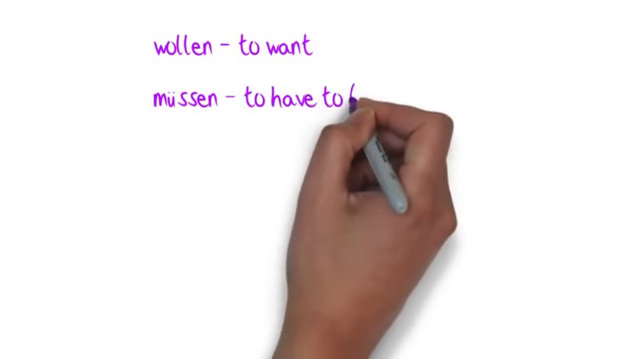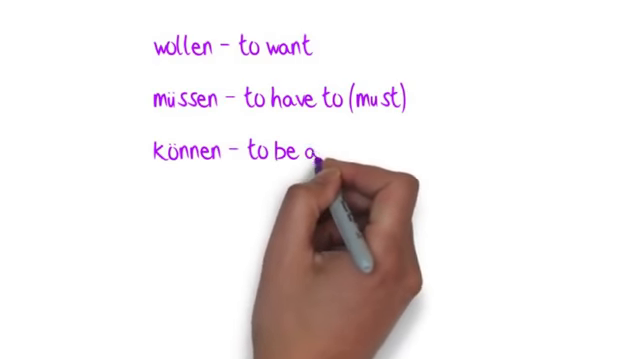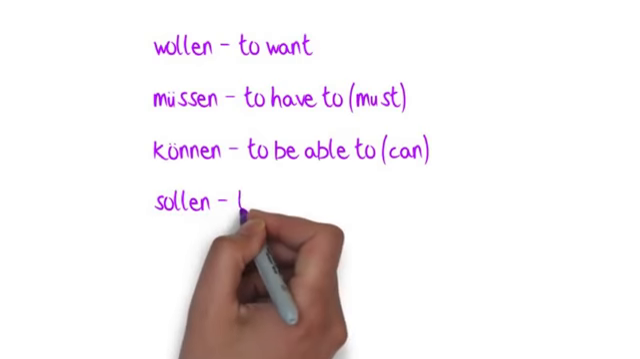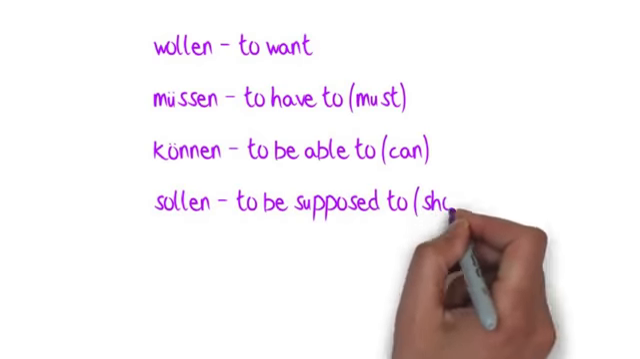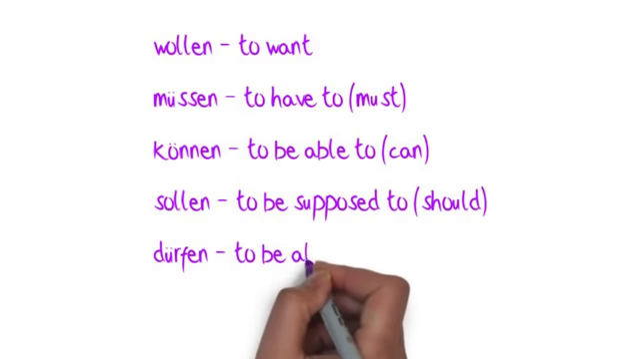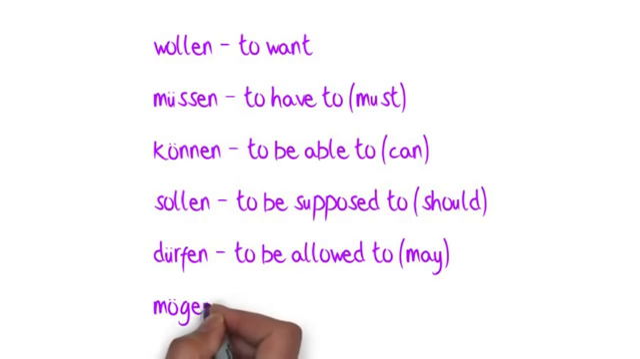Wollen, to want; müssen, to have to or must; können, to be able to or can; sollen, to be supposed to, or we could say should in English; dürfen, which means to be allowed to, or we would say may a lot of the time in English; and mögen, which means to like.